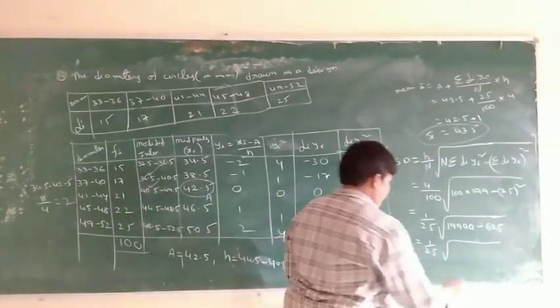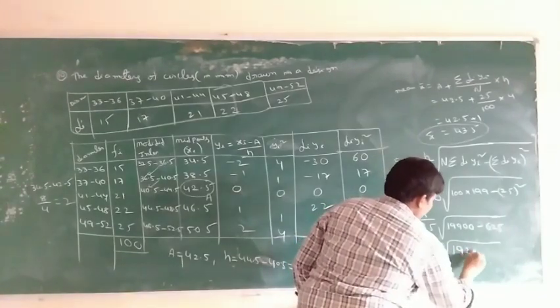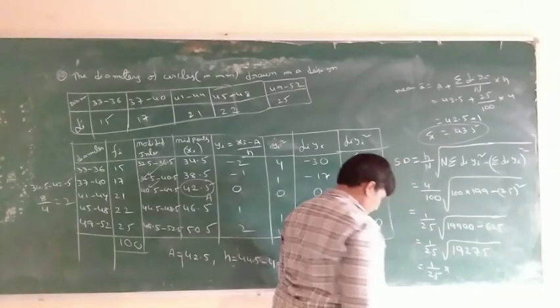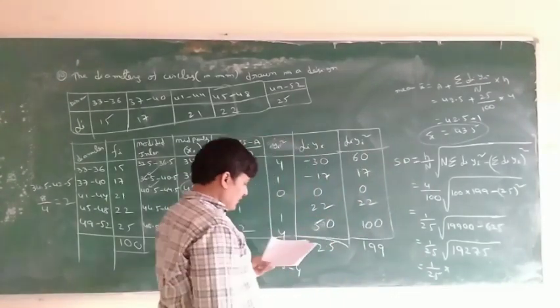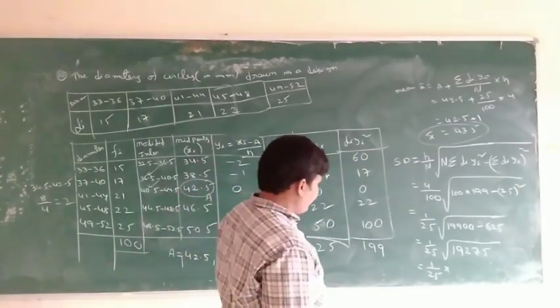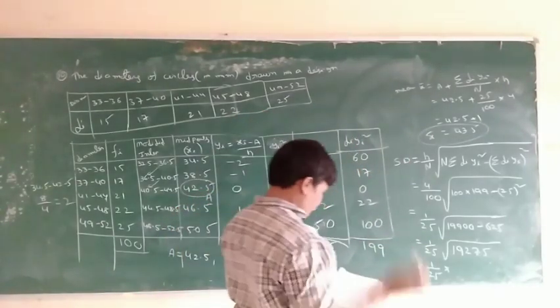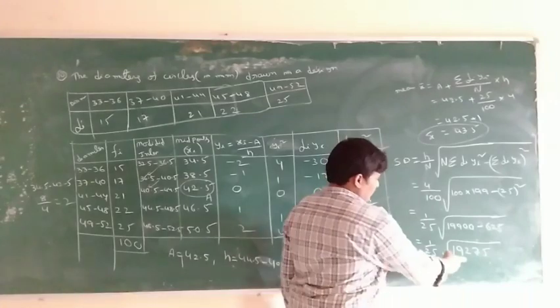900 minus 625 is 275. Root of 275 is nearly 5.55. This is the root value.